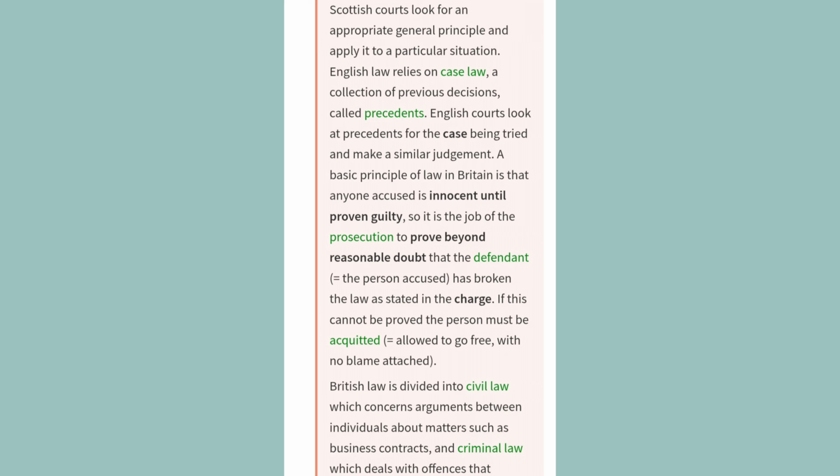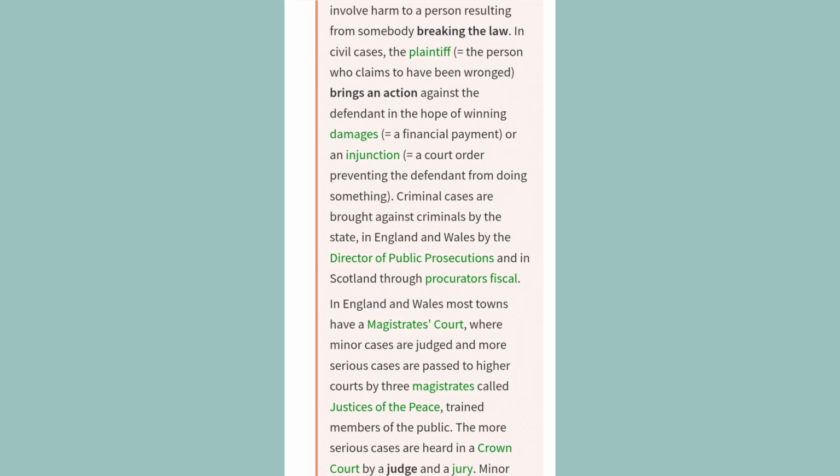If this cannot be proved, the person must be acquitted, allowed to go free, with no blame attached. British law is divided into civil law, which concerns arguments between individuals about matters such as business contracts, and criminal law, which deals with offences that involve harm to a person resulting from somebody breaking the law.